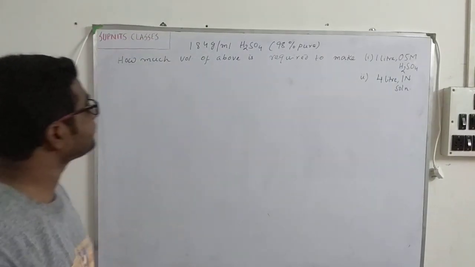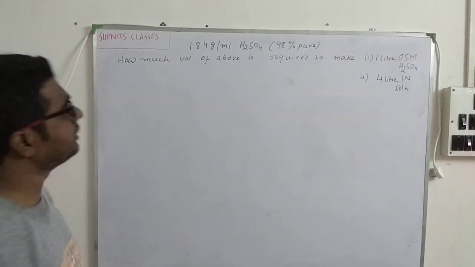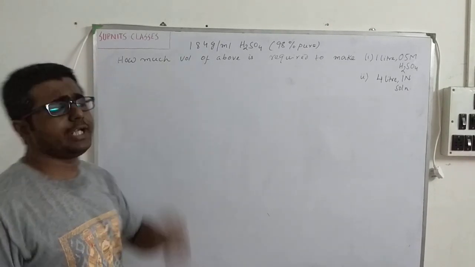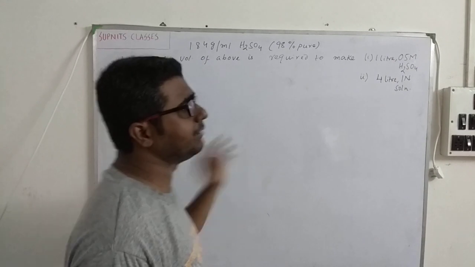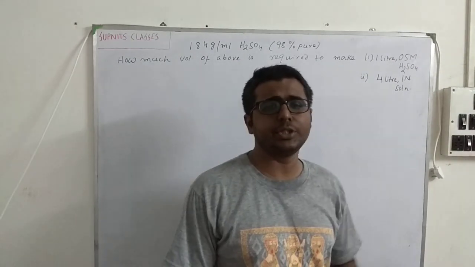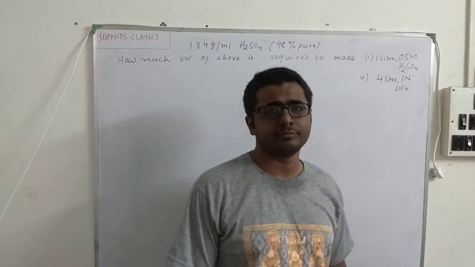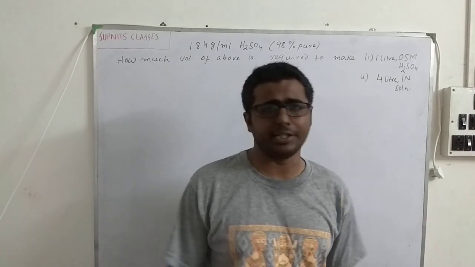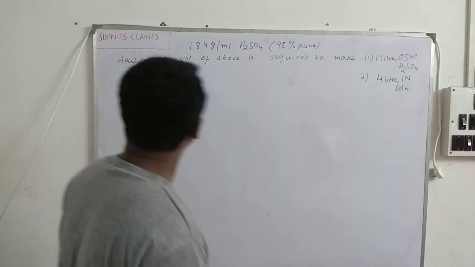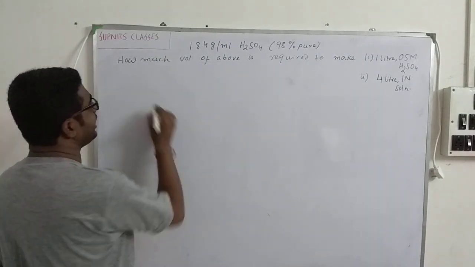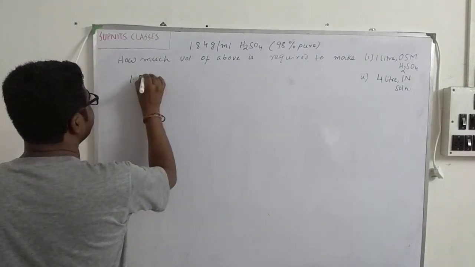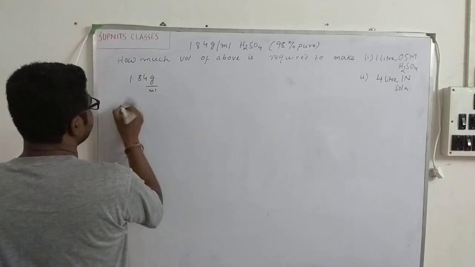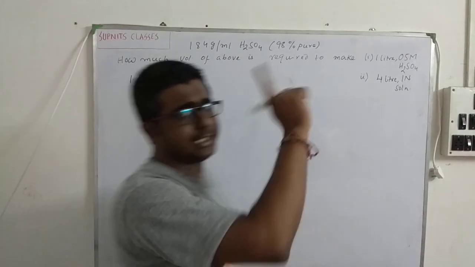Okay, anyhow, now see, in this problem we can see that 1.84 gram per milliliter is given with 98% purity. So we already know how to calculate gram per milliliter to normality. So first of all, I will again decipher this 1.84 gram per milliliter. So this 1.84 gram is 98% pure.